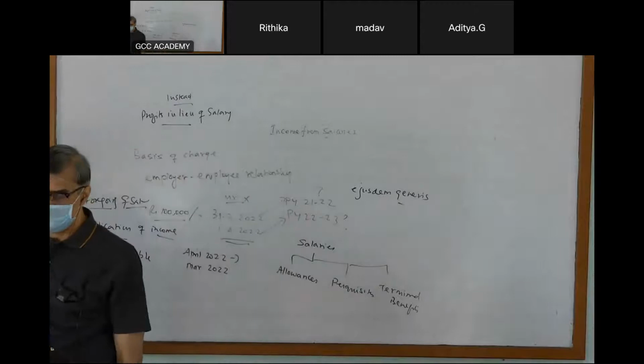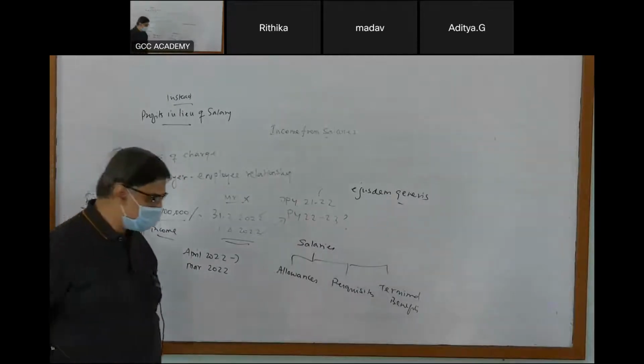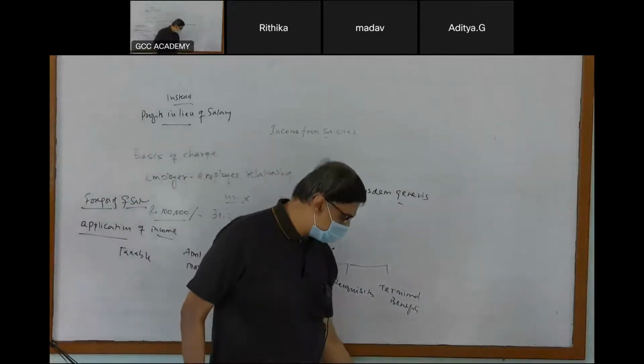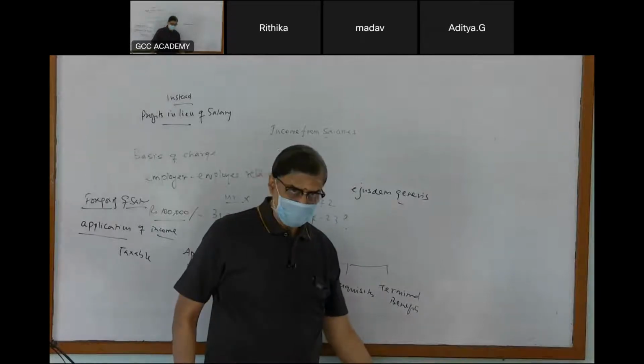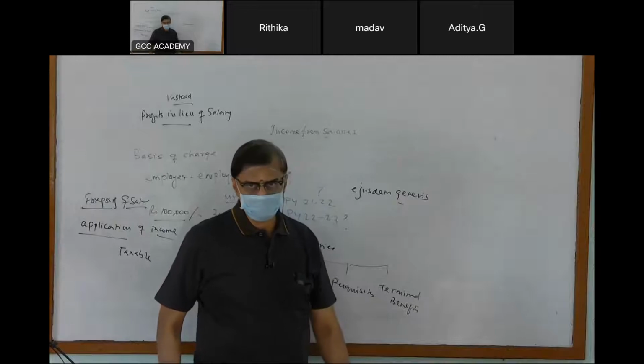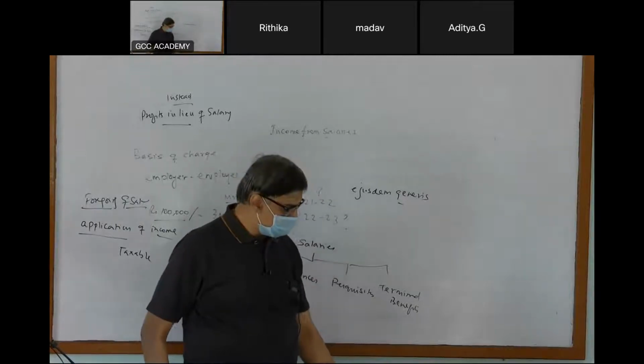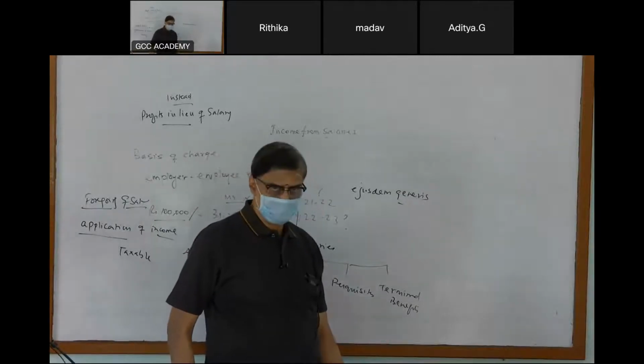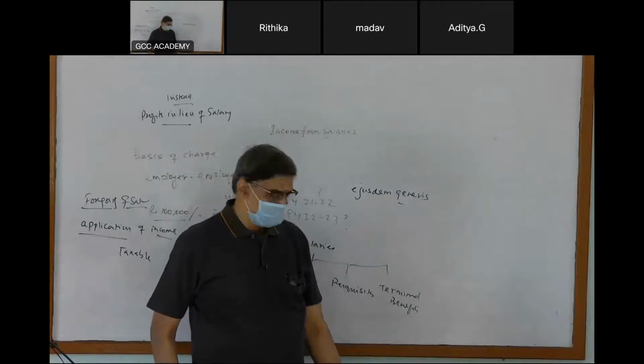Normally the employee's contribution is exempt. The employer's contribution to a recognized provident fund is exempt up to a limit. If the employer contributes anything beyond the limit, it will be taxable. We'll have a separate discussion on the taxability of PF.